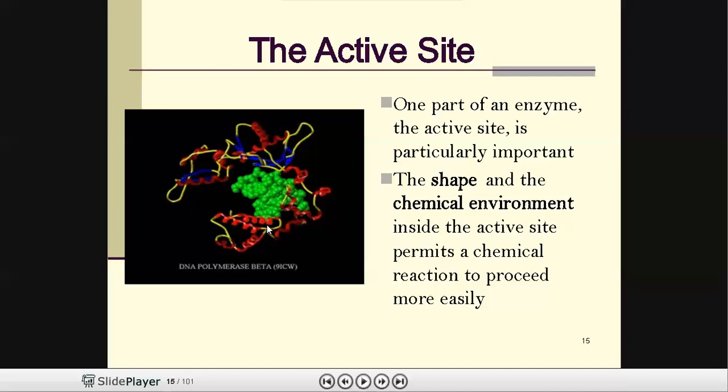This active site is useful for formation of the enzyme substrate complex.